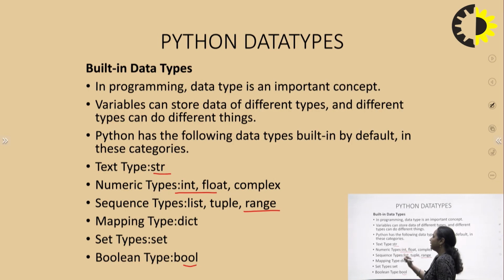So all the data which we are taking in by default gets stored as a string type, and all the operations which can be performed on a string are performed on the data available with us. For any other kind of data, we have to typecast or change the type of data with the help of a typecast operator. And in today's lecture, we are going to discuss how many types of data are available within Python, and what are the various operators which we can use to perform operations on these kinds of data.